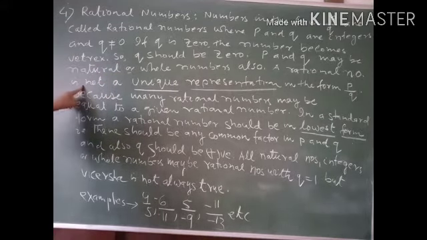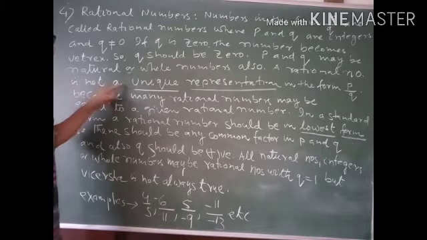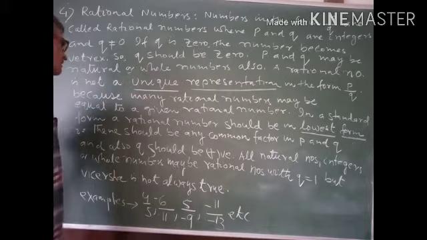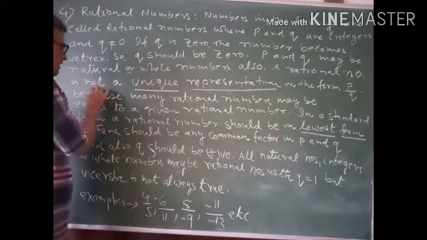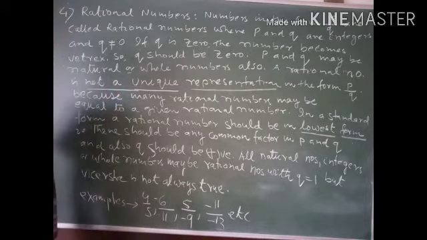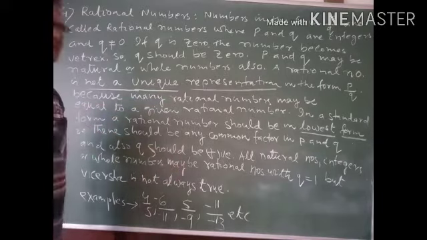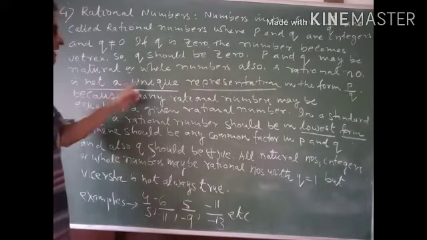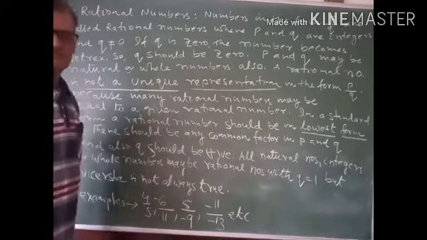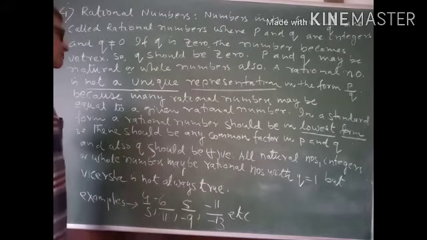There are some characteristics of rational numbers. The first characteristic is it is not unique in representation. This is the language of NCERT. What does it mean?